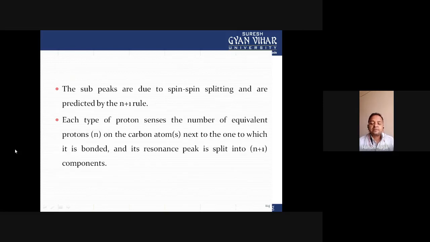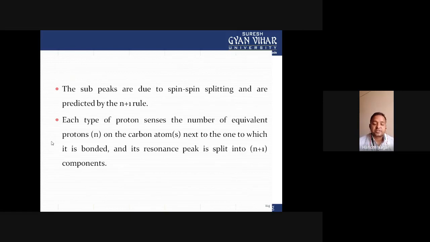So what does it say? Each proton senses how many protons are present at the adjacent position. But how does it sense? It senses the spin orientation, which type of spin the neighboring protons have.